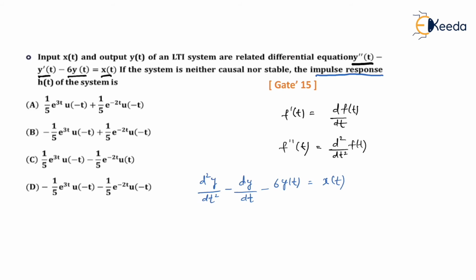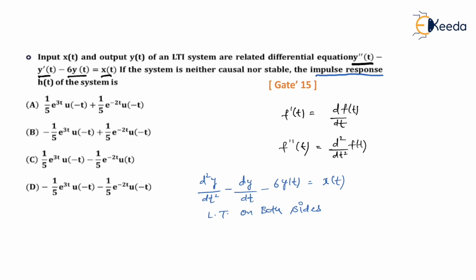So the first step is to take a Laplace transform to get the equation in terms of y of s and x of s. Get the ratio of y of s upon x of s, that is, you get h of s. Once you have h of s, that is a transfer function, take the inverse Laplace of it and get h of t. So I'm sure what I want to do is clear to you. So, Laplace transform on both the sides.